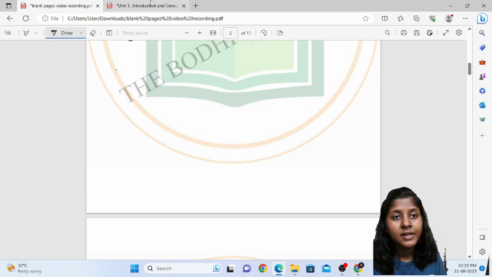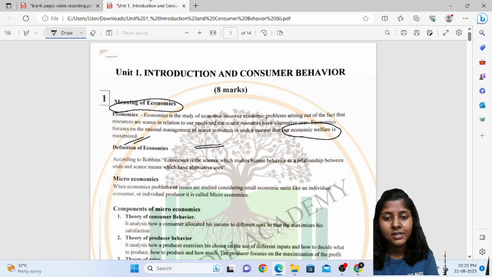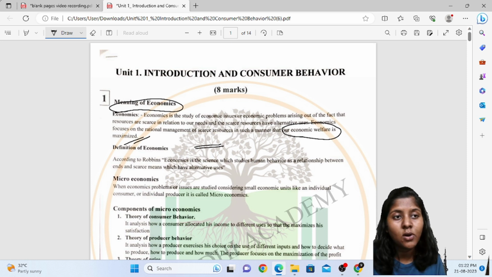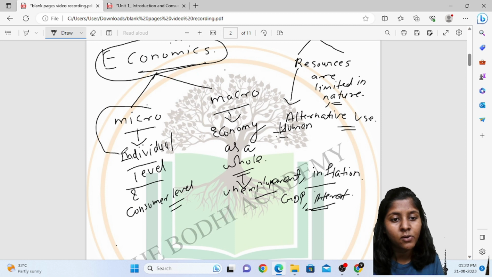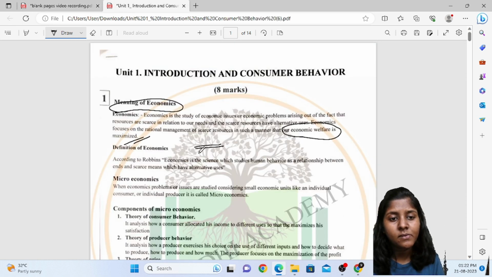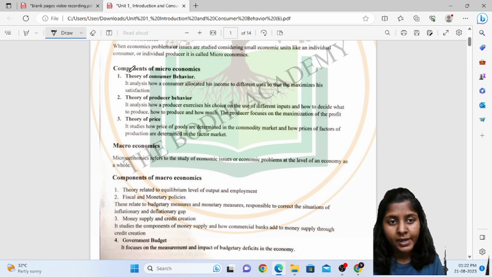Okay. The next thing is with regards to microeconomics. When economic problems or issues are studied considering small economic units like an individual consumer or individual producer, it is called microeconomics. So here in microeconomics, we are only studying with regards to the individual level or the consumer level. Okay. Then, these are some of the components of microeconomics.